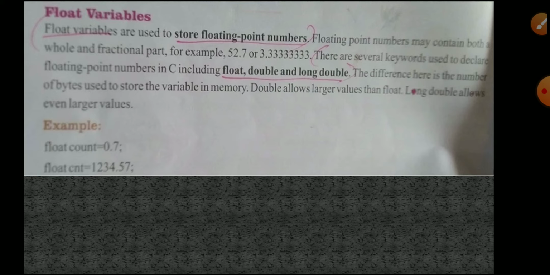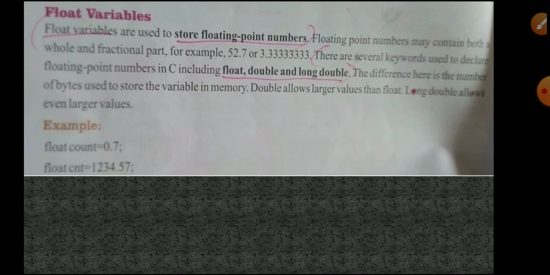For example, they have given float as the data type, count equal to 0.7. Float is the data type, count is the variable name, and the value is 0.7. A fractional value is given because we used the data type float, which is considered to store fractional values, floating point numbers.